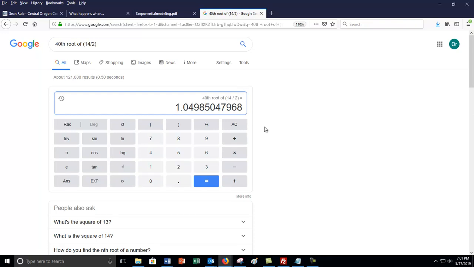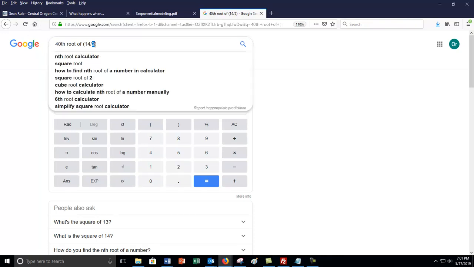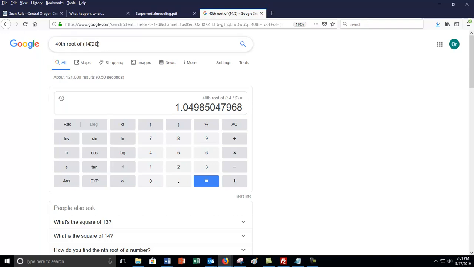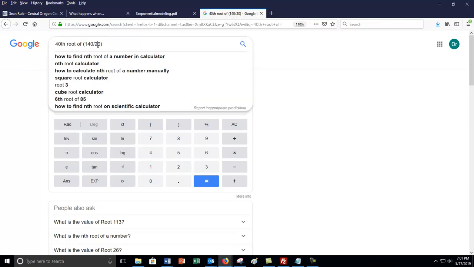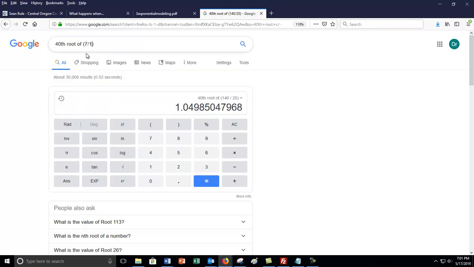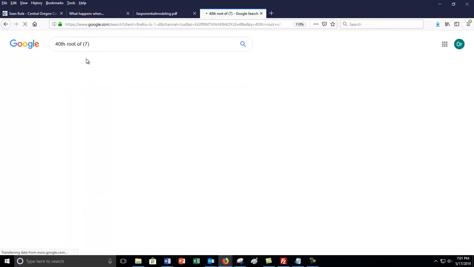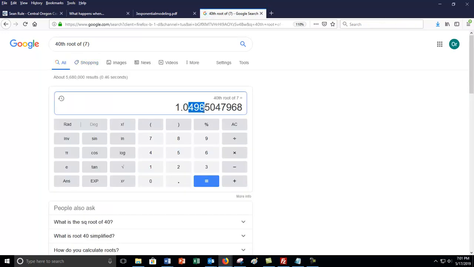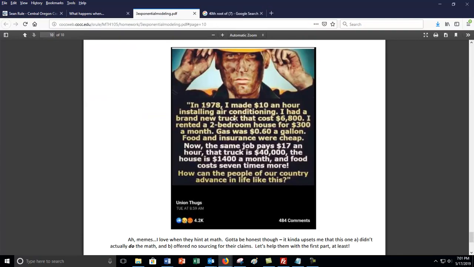Other people used different numbers. They said, I'm going to assume that food was $20 in 1978. That means it's 140 now because it's 7 times. And when you realize it's still 5%, it's because it doesn't matter what number you start and end with. If it ends up being 7 times more, you're always going to be taking the 40th root of 7 over 1, or 7, which means you're always going to get 5%. Mathematically, since it's dividing, the starting and end values don't matter. All that matters is the ratio, which is kind of neat. That's why I thought it was a fun problem.